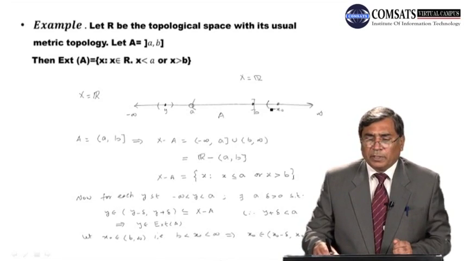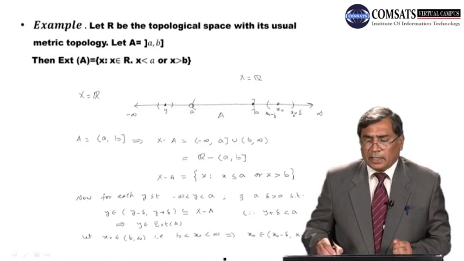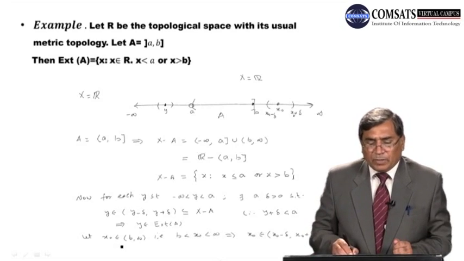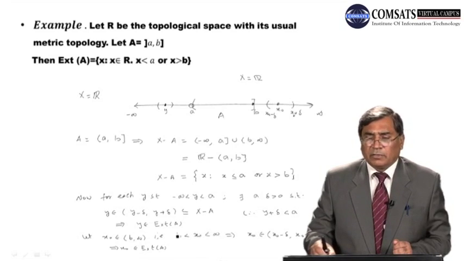We can find an open interval (x naught minus delta, x naught plus delta), such that x naught belongs to this, and this open interval is a neighborhood of the point, contained in X minus A. This implies x naught belongs to the exterior of A. So it means all the points which are lying in this interval are also members of the exterior of A.